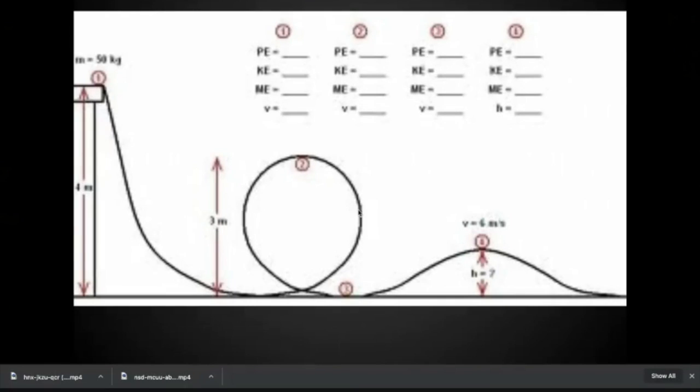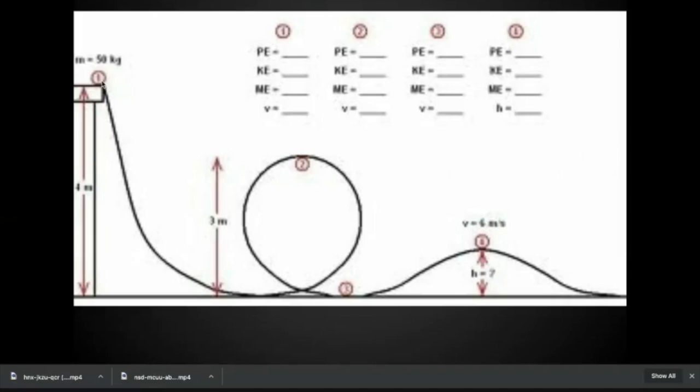Now, this is an example of something I'm going to show you in more detail mathematically in a couple days, but for now I just want to look at this qualitatively. This represents a roller coaster or one of those tracks you would make for, say, a Hot Wheels car, but we've got some object up here at a height, and in this case it's 4 meters. At the moment, it has no kinetic energy.